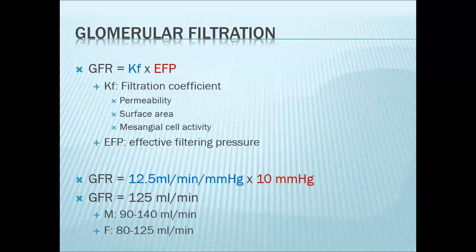Now, the Kf is typically 12.5 ml per minute per millimeter mercury. So to get your glomerular filtration rate, you simply multiply your Kf times your effective filtering pressure. So 125 ml per minute is the typical glomerular filtration rate. These are the filtration rates for males and for females.